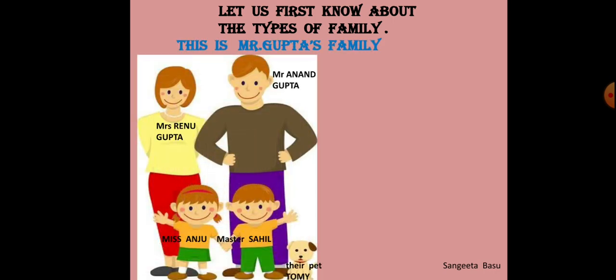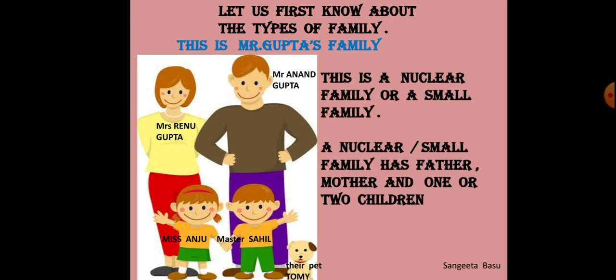Let us first know about the types of family. Now, I have taken a family here. This is Mr. Gupta's family: Mr. Anand Gupta, Mrs. Renu Gupta, Miss Anju, Master Sahil. Now, this is a nuclear family or a small family. A nuclear or small family has a father, mother, and one or two children.